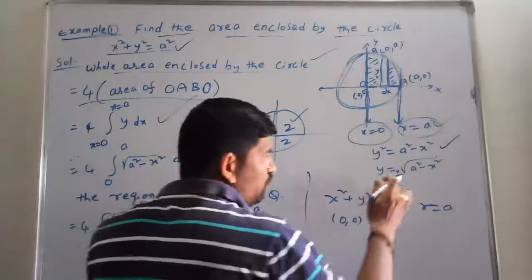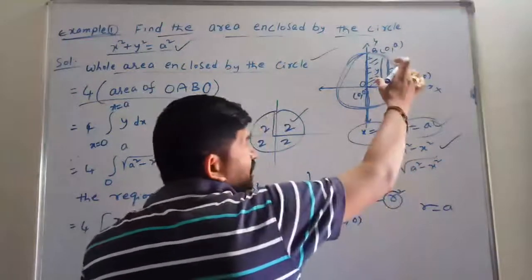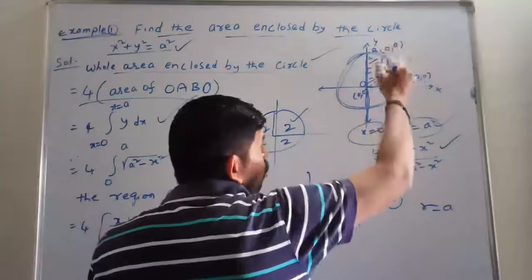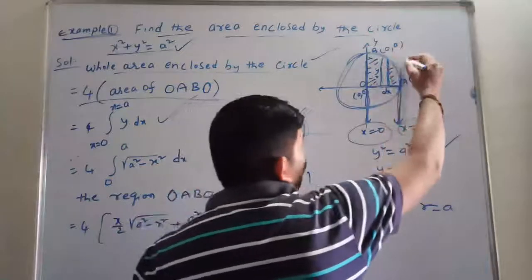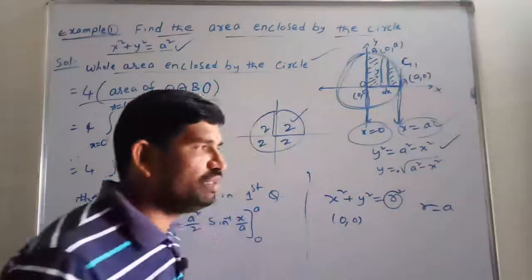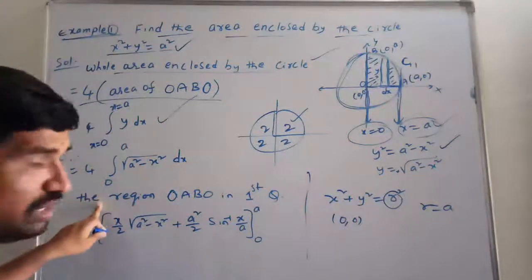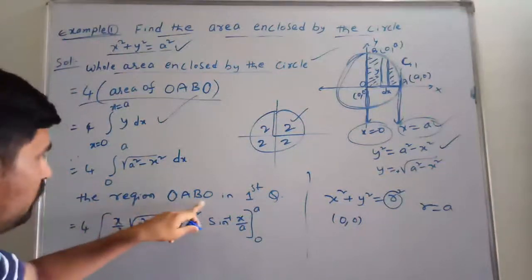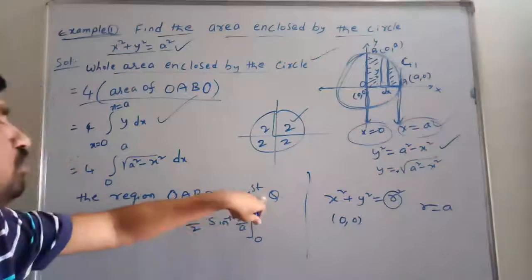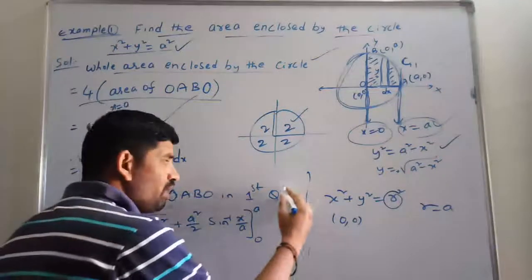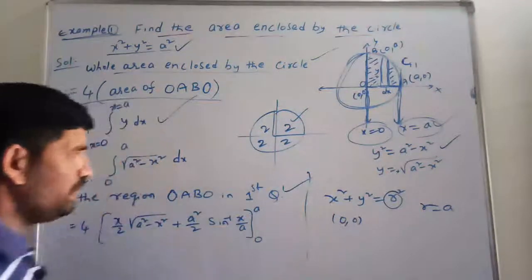But we are not taking the plus or minus here. We are taking only plus, because whatever the area we are taking, that is O, A, B, O, that bounded region is present in the first quadrant. First quadrant means area is always positive. That's why we are taking the positive here, and we are writing the reason here. O, A, B, O is present in which quadrant? First quadrant. So you people have to definitely write this one.